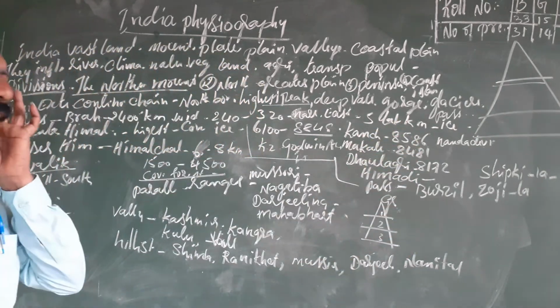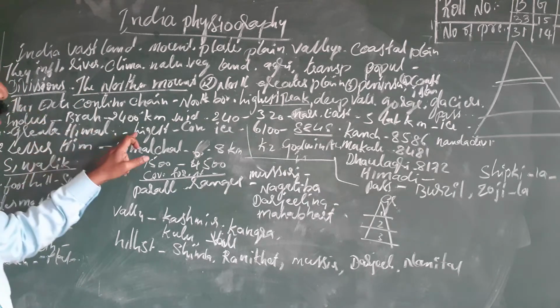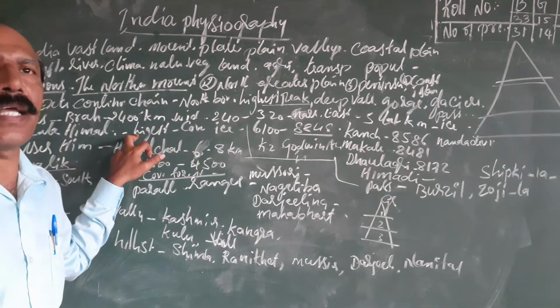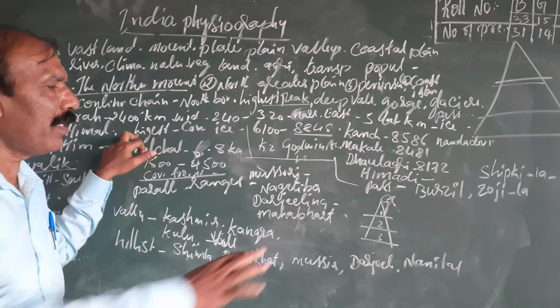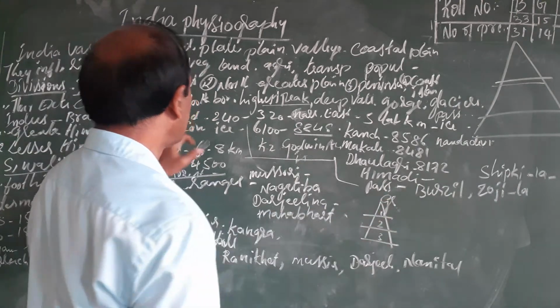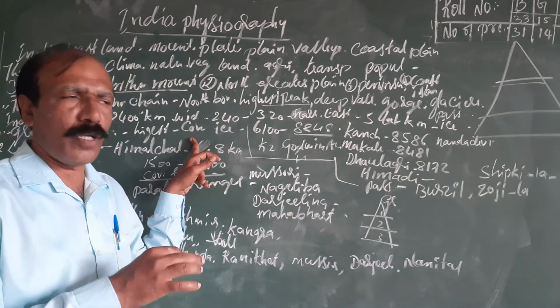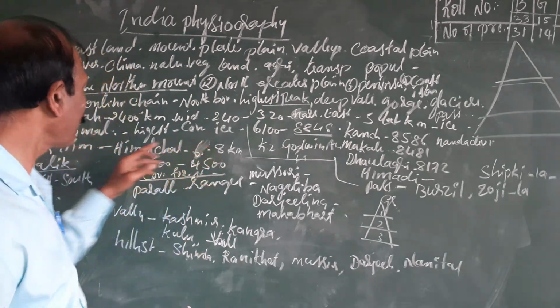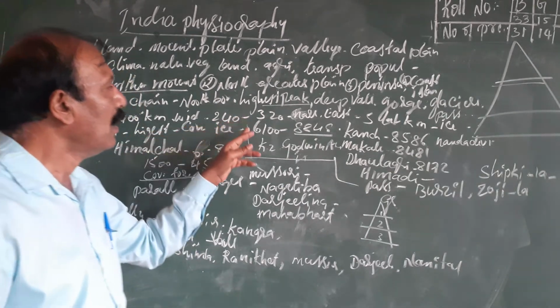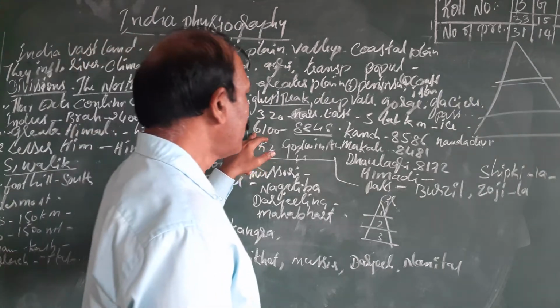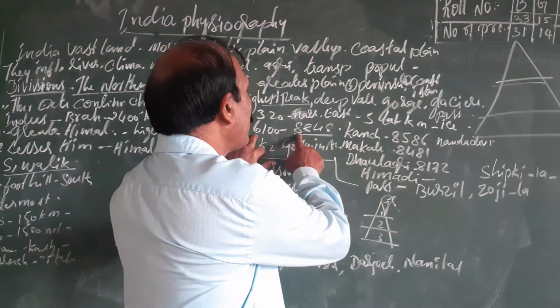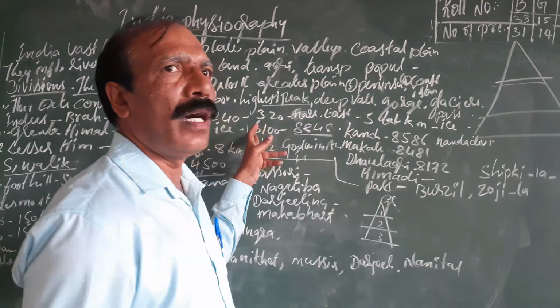So what are the important things of the Greater Himalaya? Here the highest peaks are found in this first part. It is fully covered by ice, 365 days of the year. Its height ranges from 6,100 to 8,848 meters.